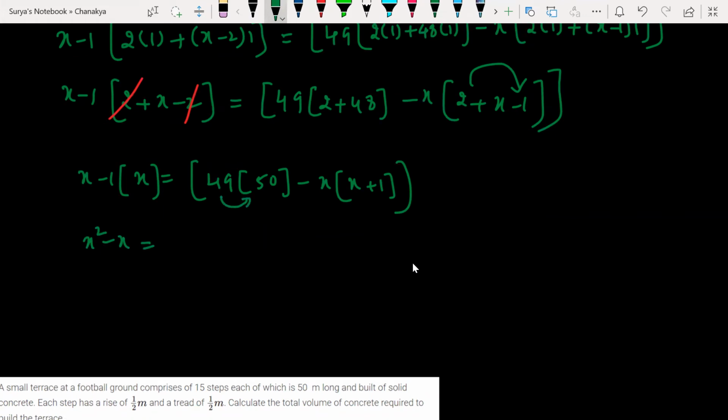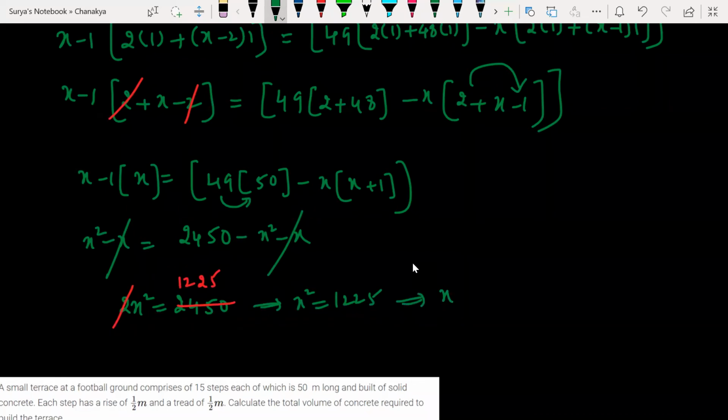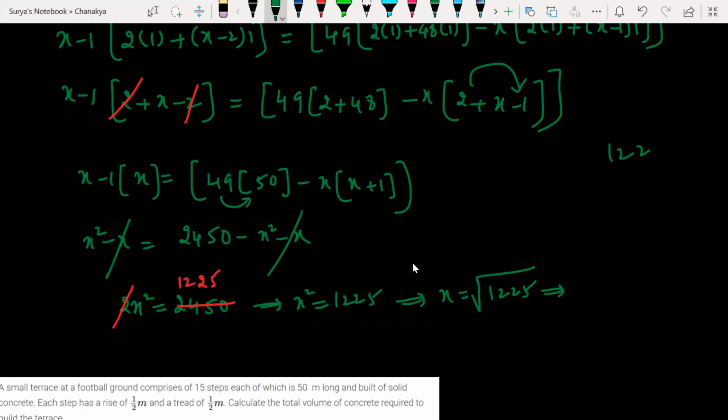49 fives are 245, minus x square minus x. Is it clear here? Minus x will get cancelled. So 2x square is equal to how much? 2450, so cancel in the 2 table: 2 ones are 2, 2 twos are 24, 25. X square is equal to 1225. What is the square root of 1225?